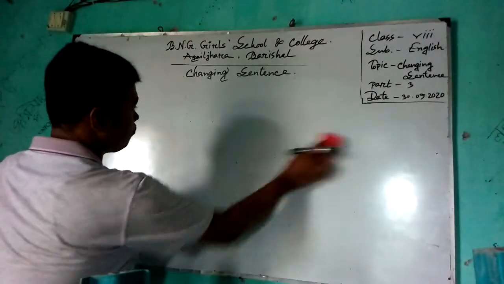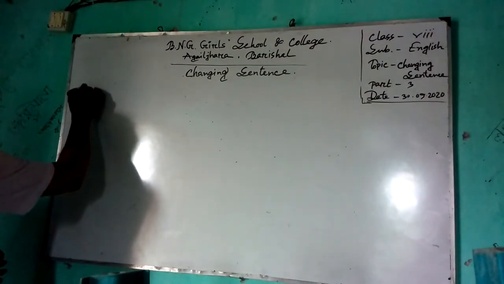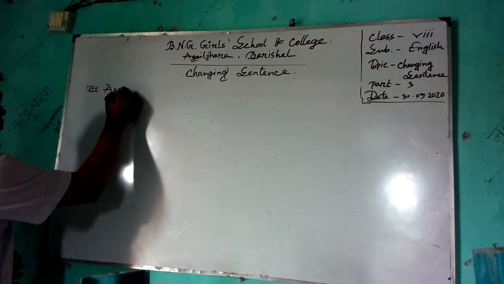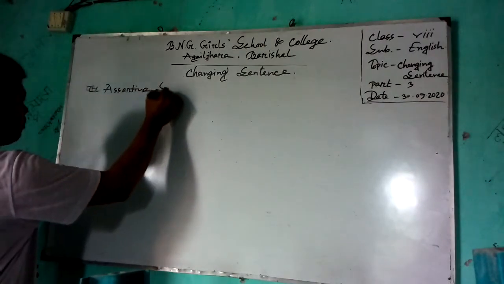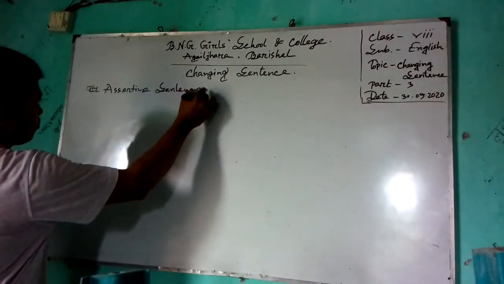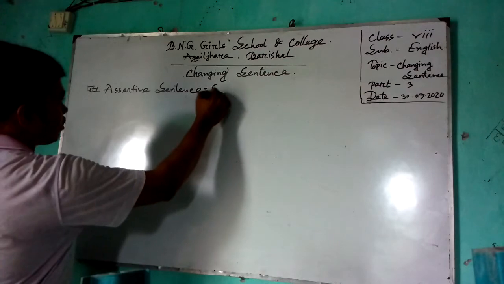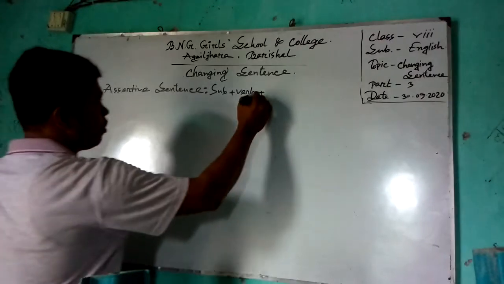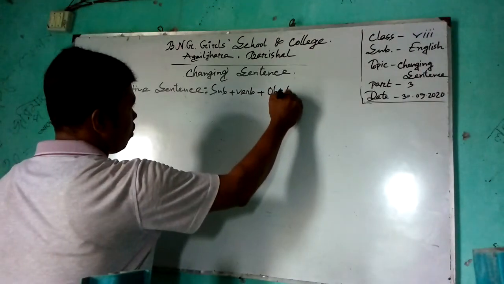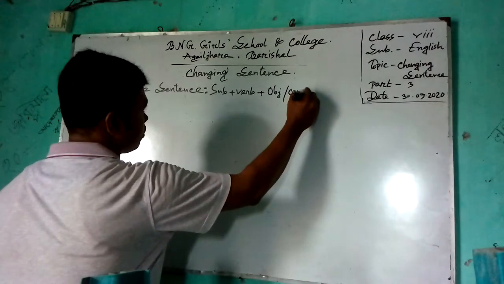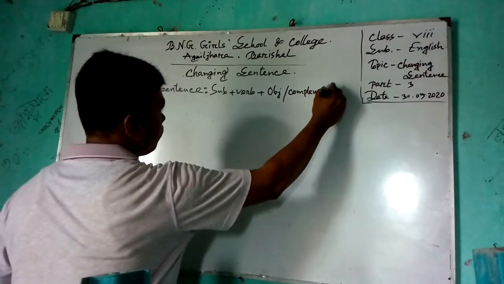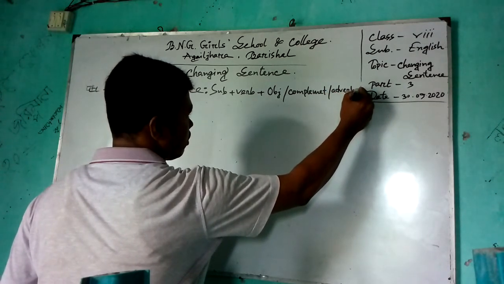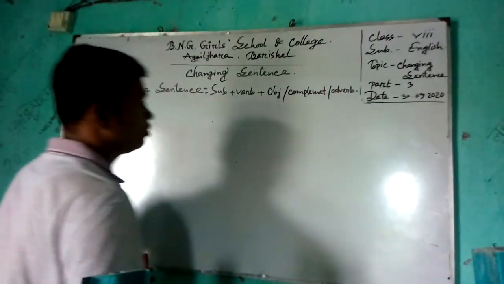Assertive sentence. The structure of assertive sentence: subject, verb, object or complement or adverb. At the end of the sentence you have to use a full stop. And